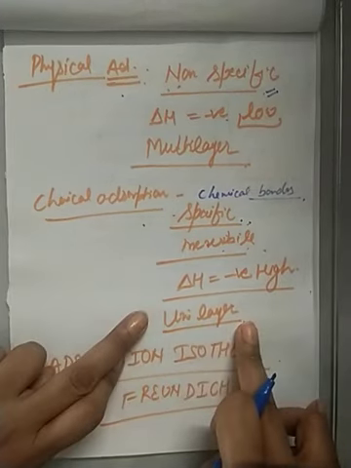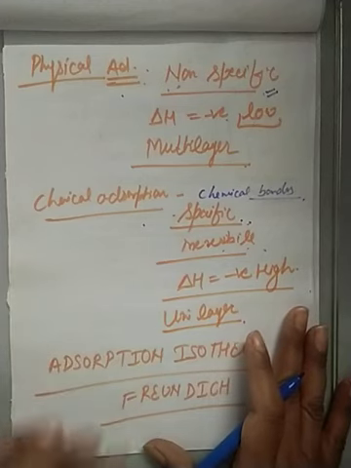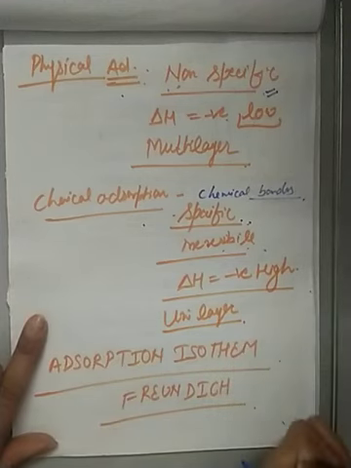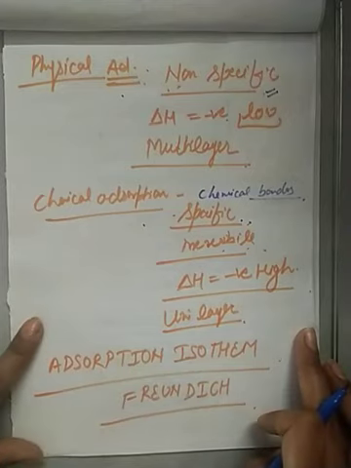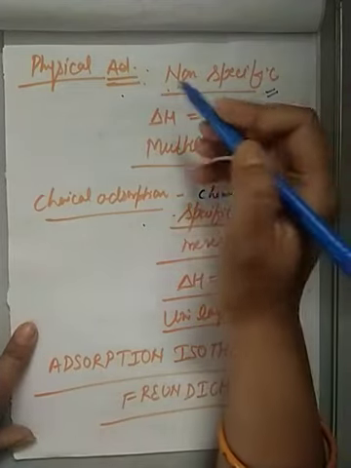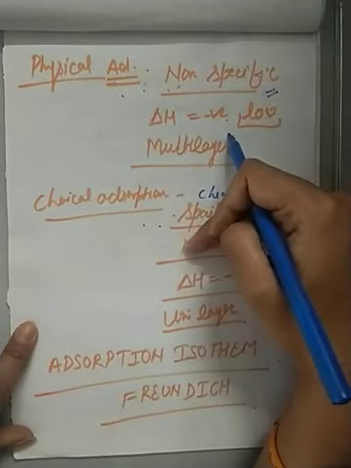It is unilayer. Once the surface is occupied by the gas molecule, further no molecule can overlap with the first surface. So there is one question: differentiate between physical and chemical adsorption. So I am just revising this topic.